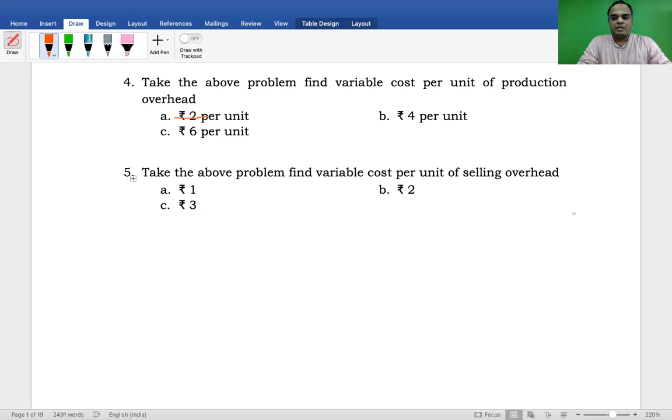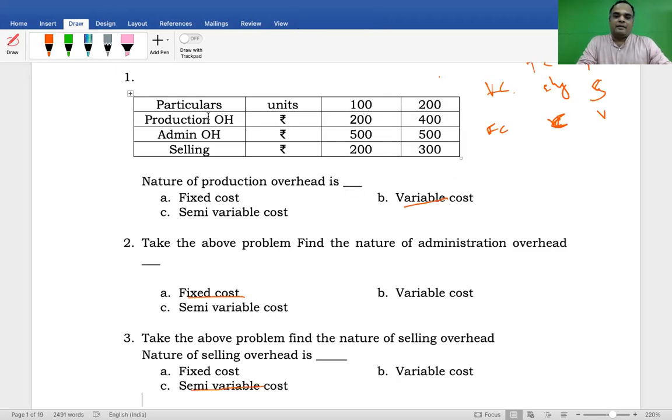Then, what is the next one? Take the above problem, find variable cost per unit of selling expenses, the selling overhead. With respect to selling overhead, it is partly fixed and partly variable. Am I right? Selling expenses come under what? Partly fixed and partly variable. That is nothing but semi-variable cost.